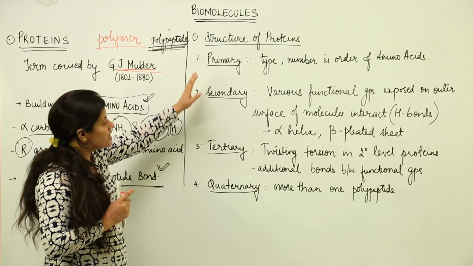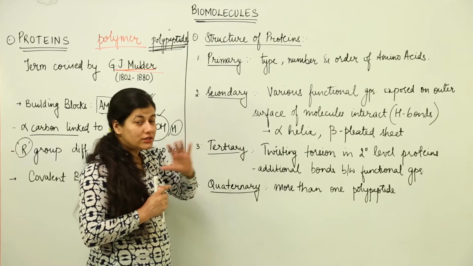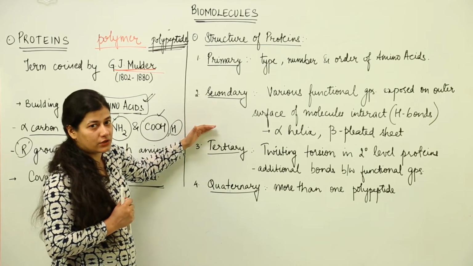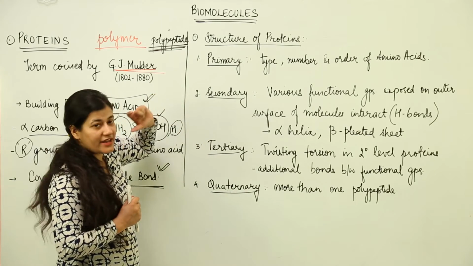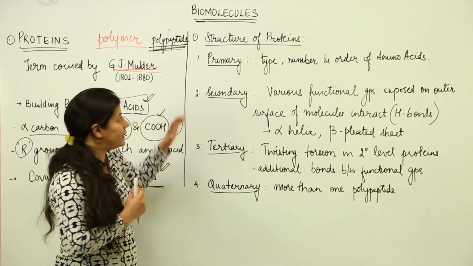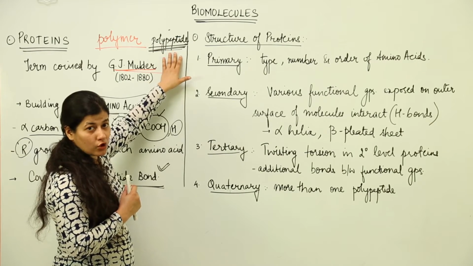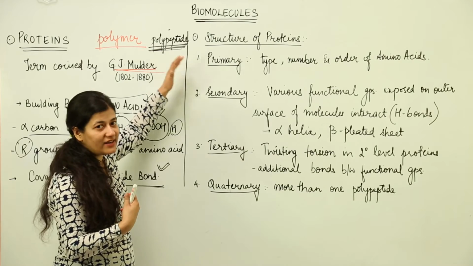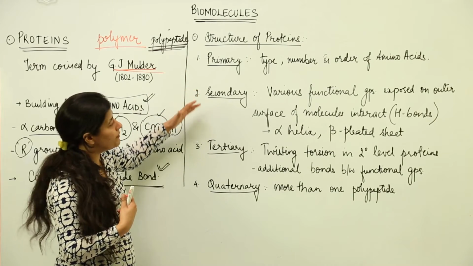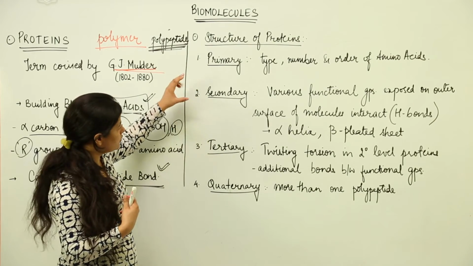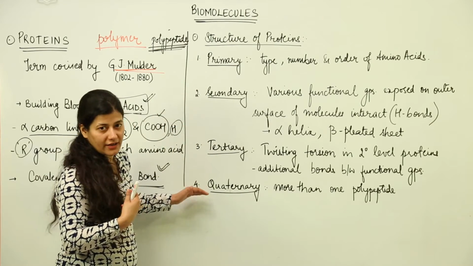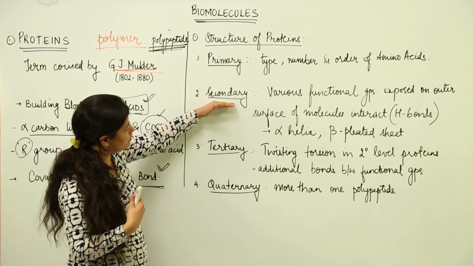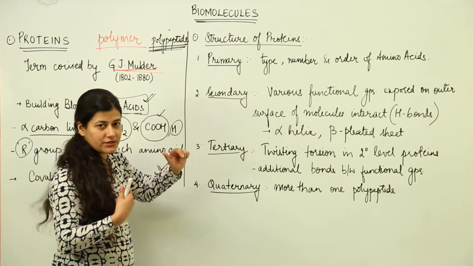the beginning itself, this classification is not in terms of structure, it is in the level of folding that the protein has undergone. I am repeating it again, the level of folding that the polypeptide chain, which was the structural block of the protein, has undergone, that decides what the structure of the particular protein is. So we are going to have 4 different folding levels in the case of proteins, and we have primary structure, secondary structure, tertiary structure and quaternary structure.